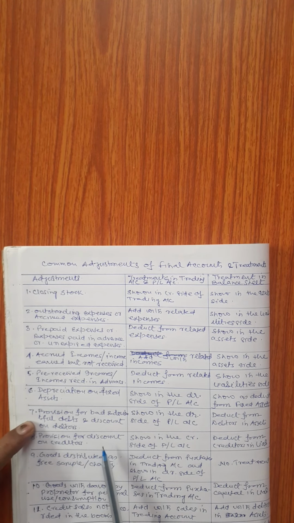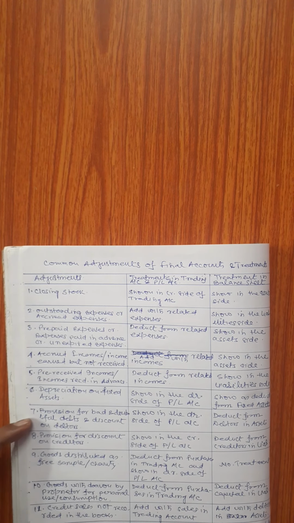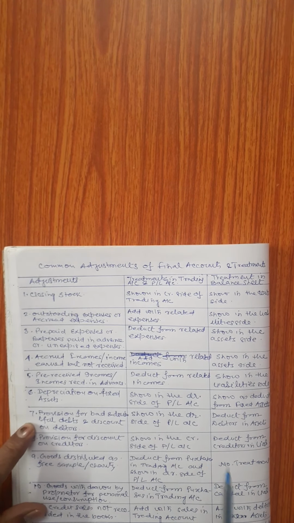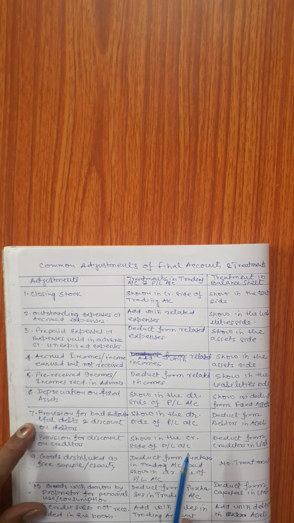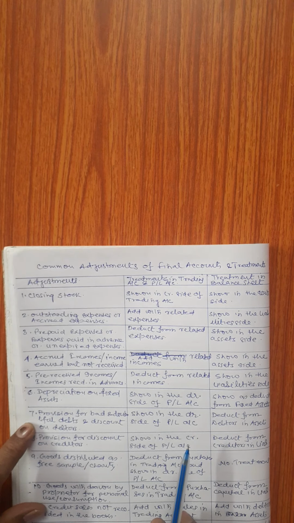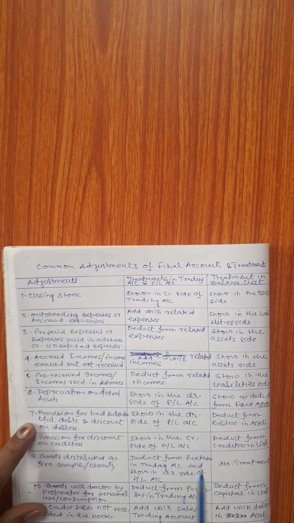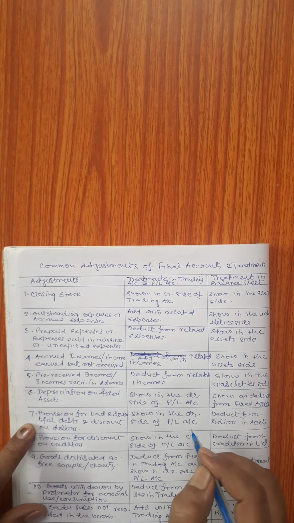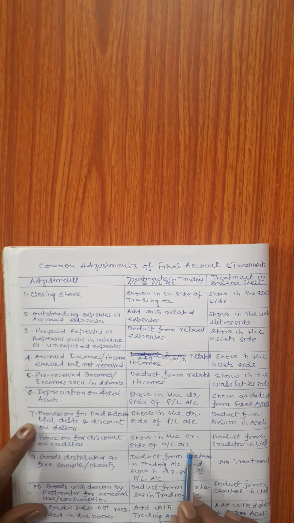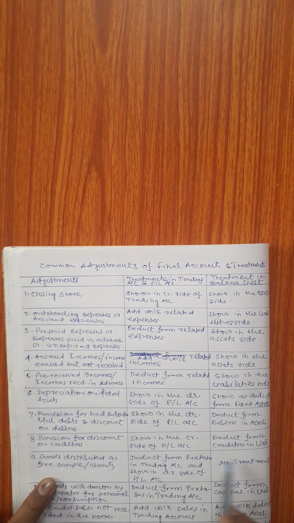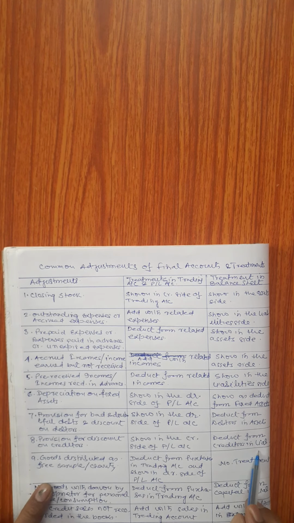Provision for discount on creditors will be treated in a similar manner. It will be calculated on the balance of creditors given in the trial balance at the given percentage, and whatever amount that is will appear in the credit side of the profit and loss account and will be deducted from creditors in the liability side.